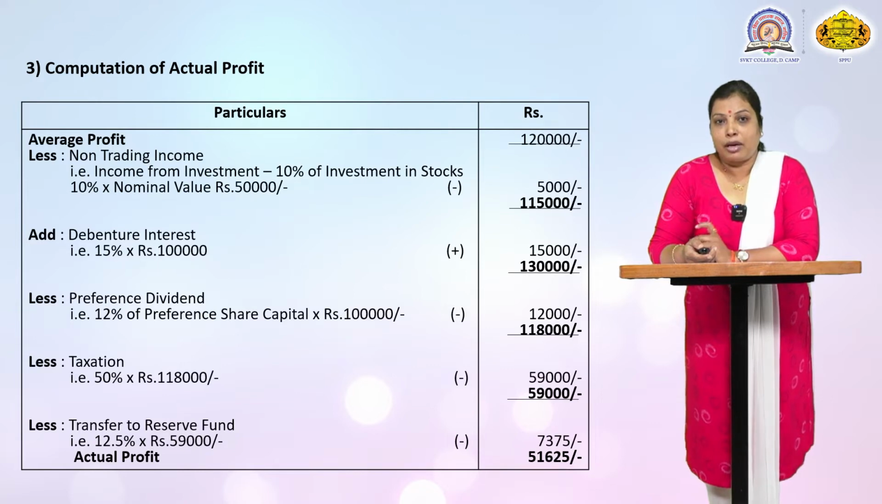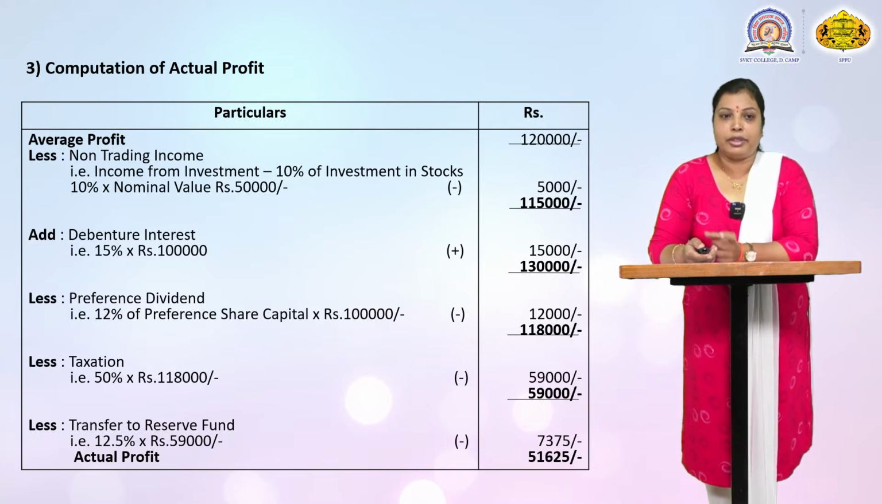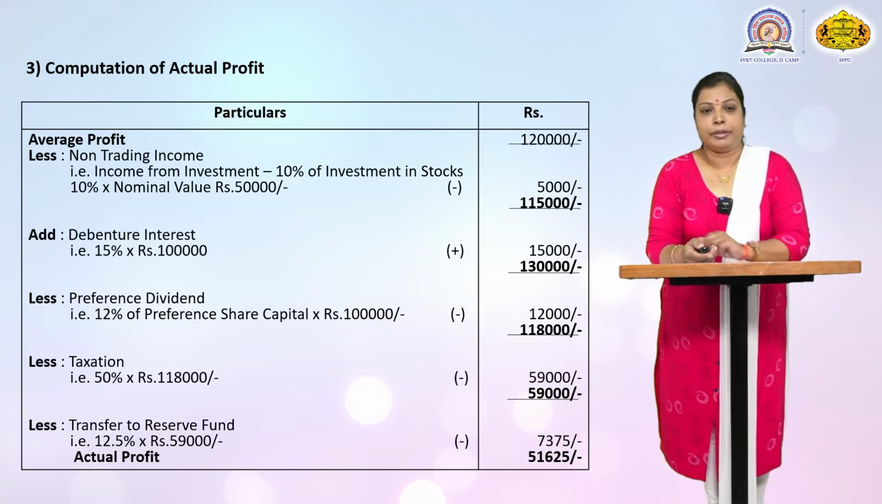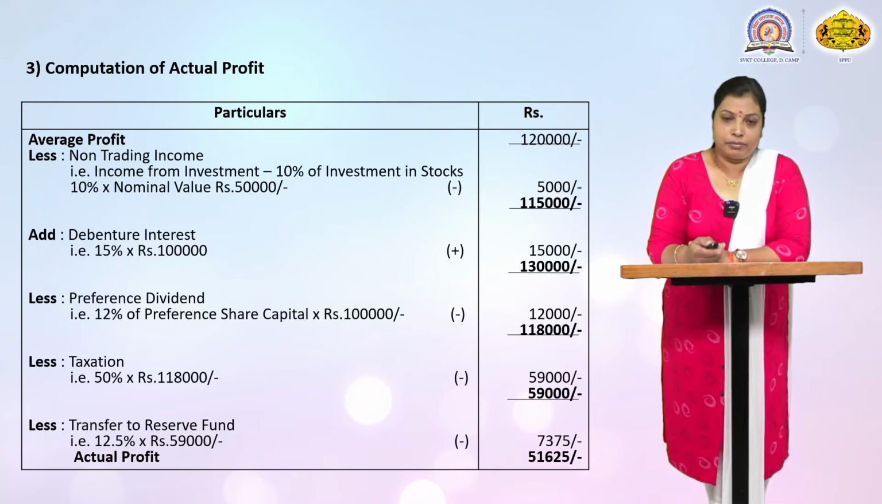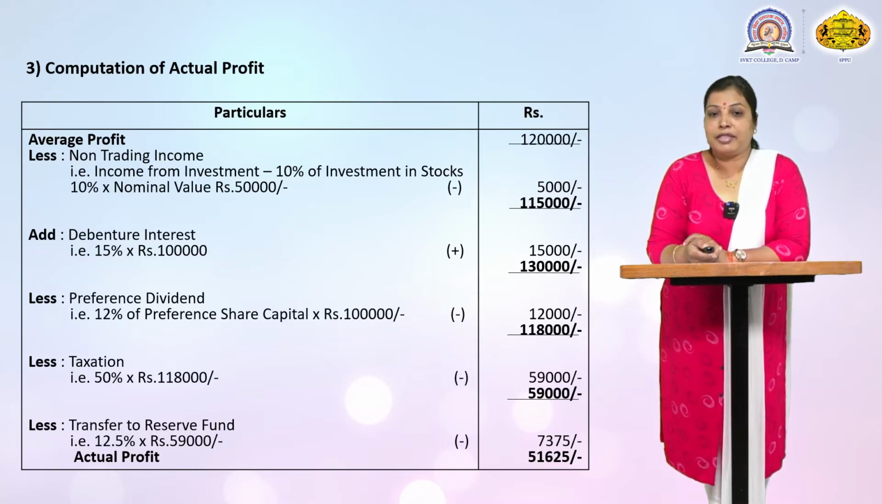Actual profit means the amount calculated from the computation of actual profit. Average profit is 1,20,000, already given in the practical problem. Then less non-trading income. Non-trading income means 10% of investment stock, the nominal value of 50,000. 50,000 into 10% is equal to 5,000. It is the income from investment that is deducted from the average profit. It means 1,15,000.